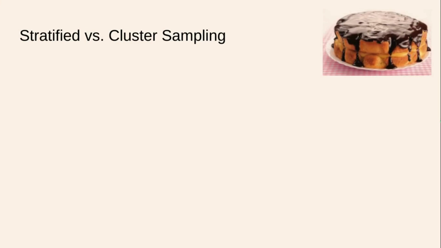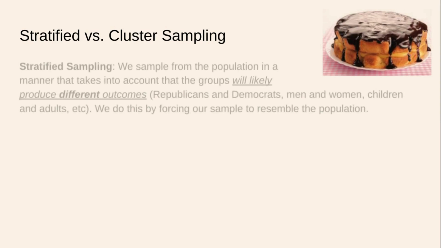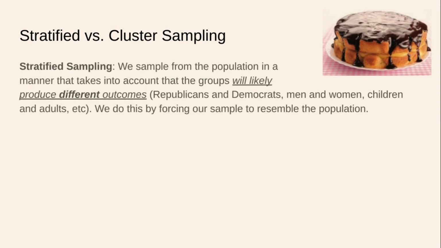Let's talk about the difference between stratified and cluster sampling. Let's go back to stratified sampling. That's when we sample from the population in a manner that takes into account that groups will likely produce different outcomes.